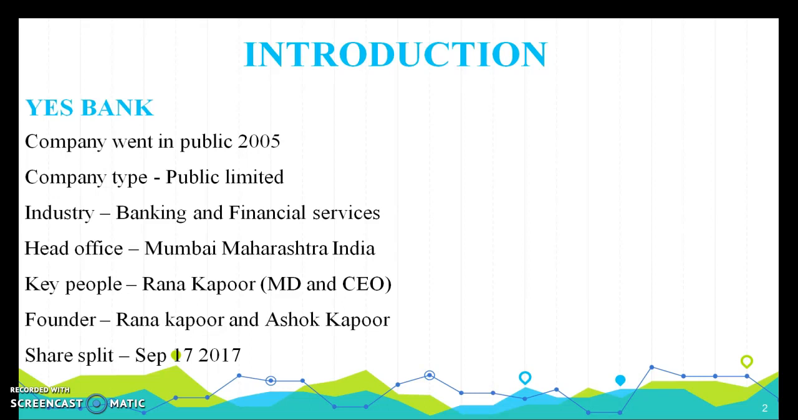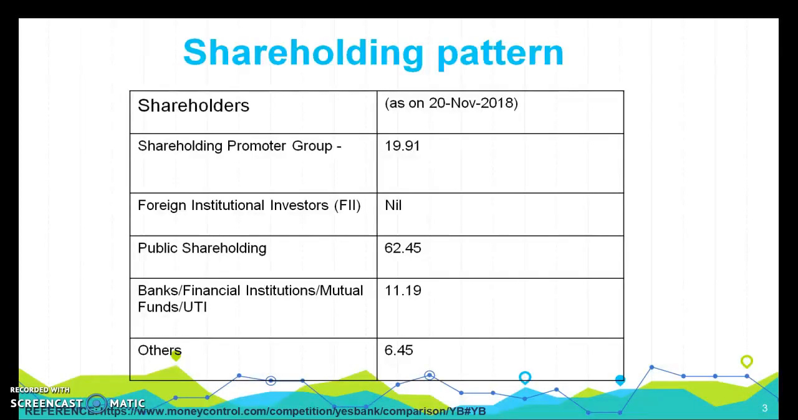The head office is located at Mumbai, Maharashtra, India, and the key people are Rana Kapoor, MD and CEO, founder Rana Kapoor and Ashok Kapoor. The share split is said to have been made on September 17, 2017. So, we are here to see the shareholding pattern, where shareholders are categorized into promoter group,